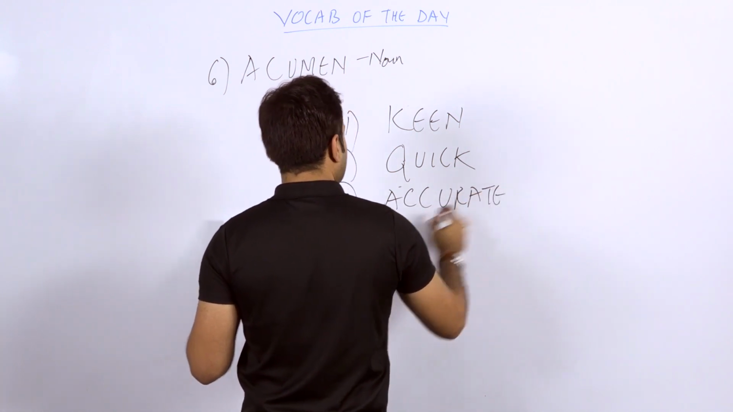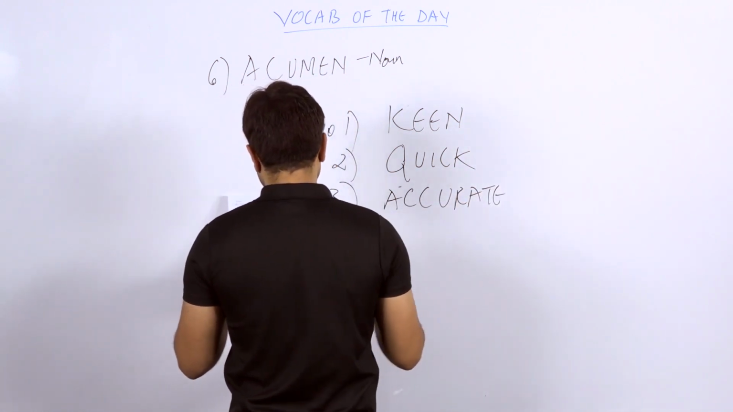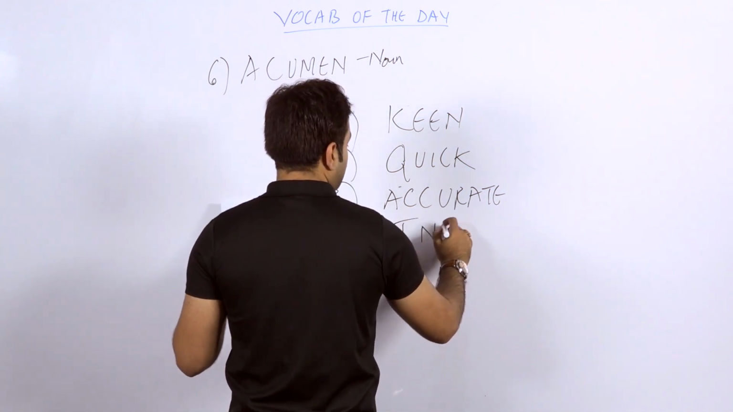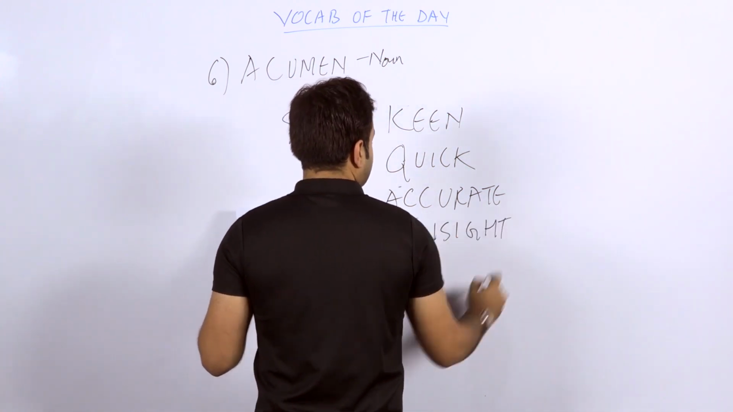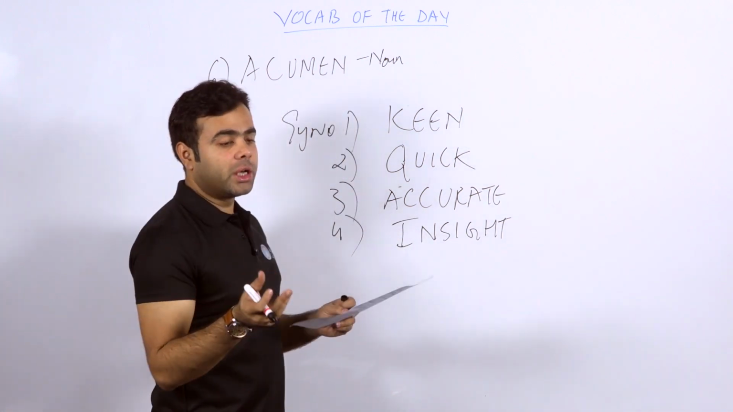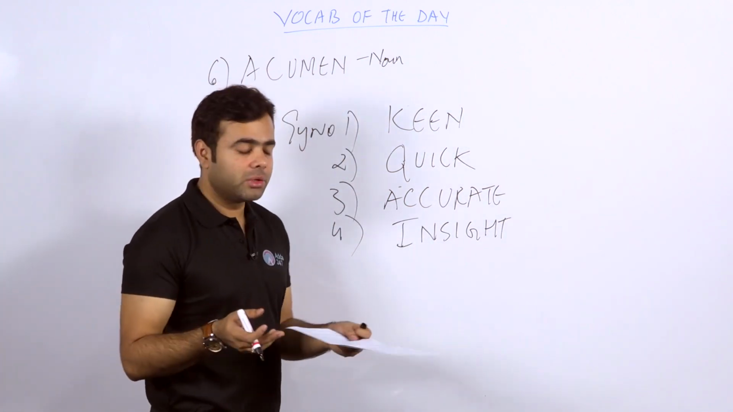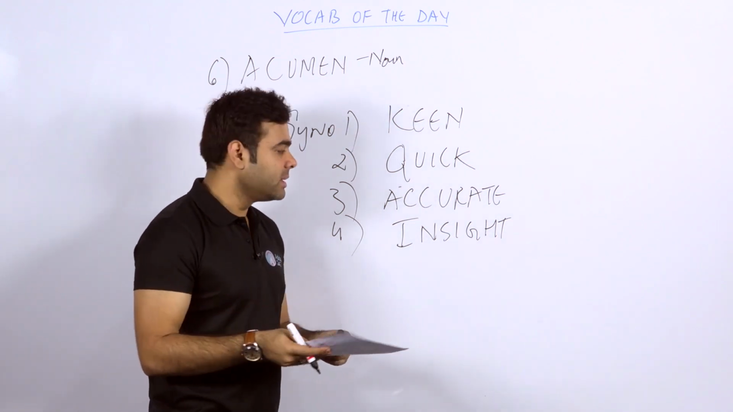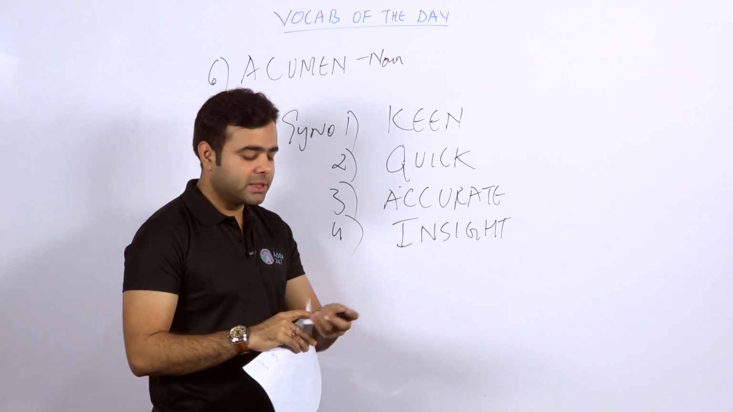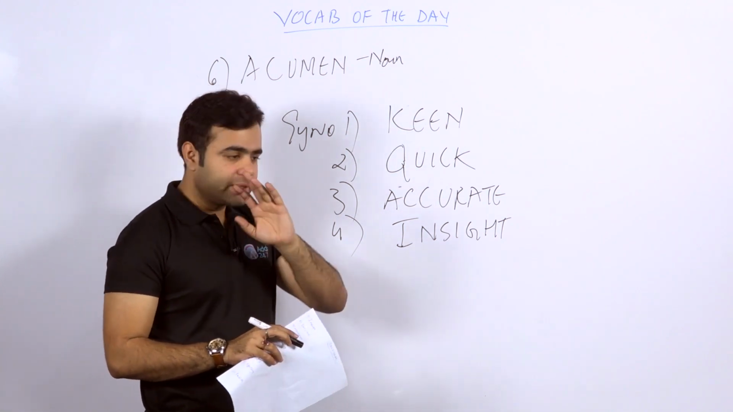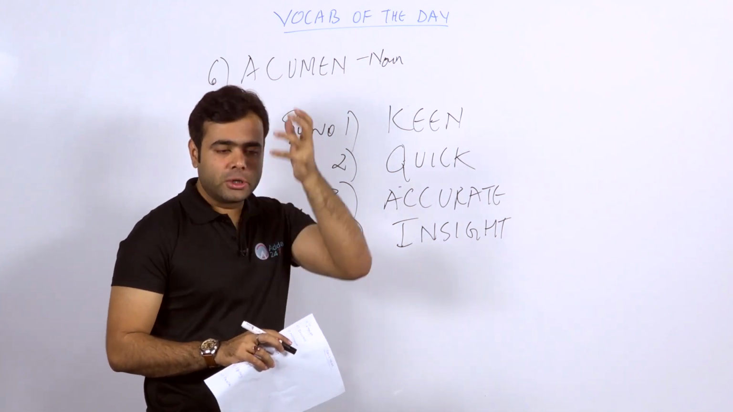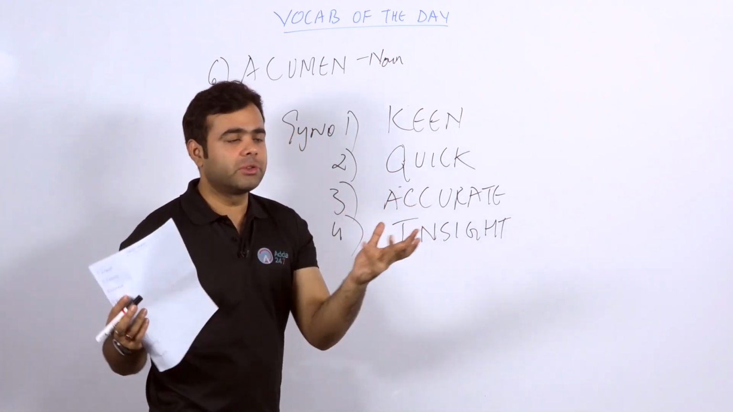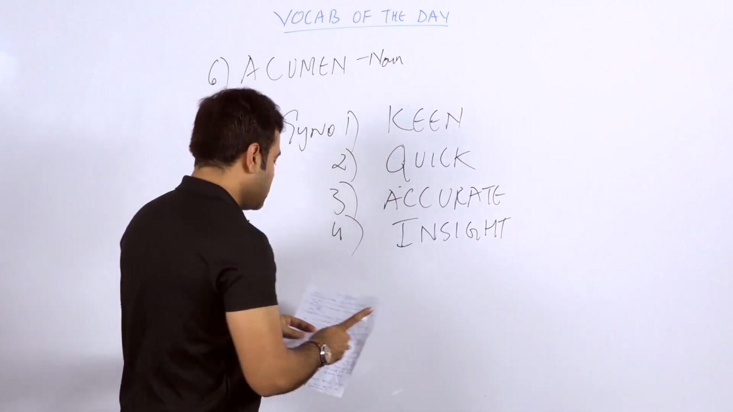ACCURATE, accurate. What can be the fourth word? The fourth word you can take, students, is insight. Nice word. Insight is when you think and you exactly know something which is going to happen, or you have a kind of good insight. Insight is not inside. It is a kind of sense, not exactly sixth sense, but still a sense when you think something is going to happen, isn't it? Like that.